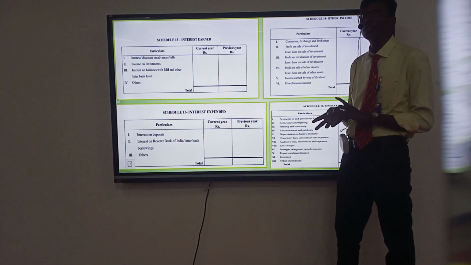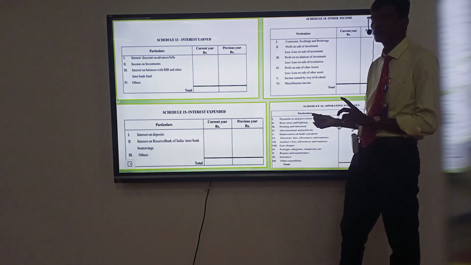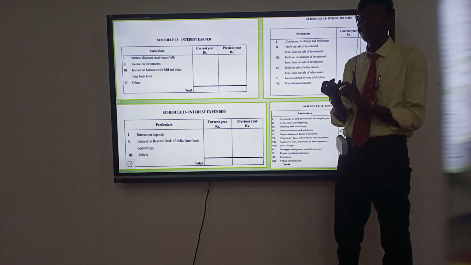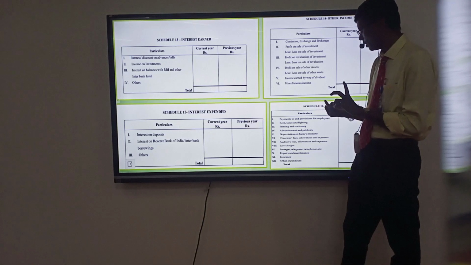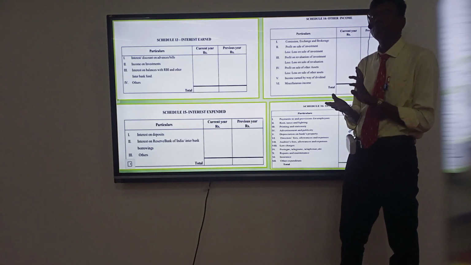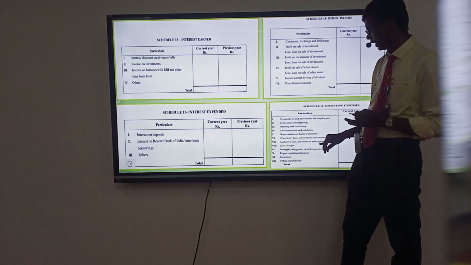Schedule number 16, operating expenses. On the P&L account debit side, all expenses other than interest expended are operating expenses. For example, rent, telephone charges, advertisement, depreciation, printing and stationery, insurance, income tax, etc.